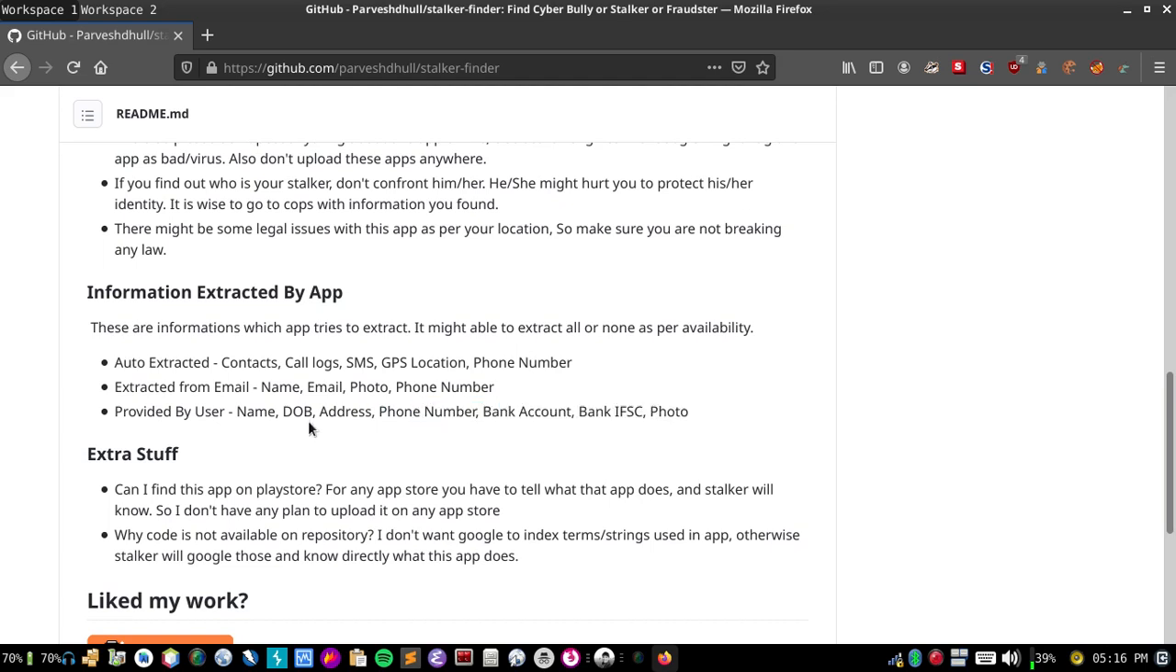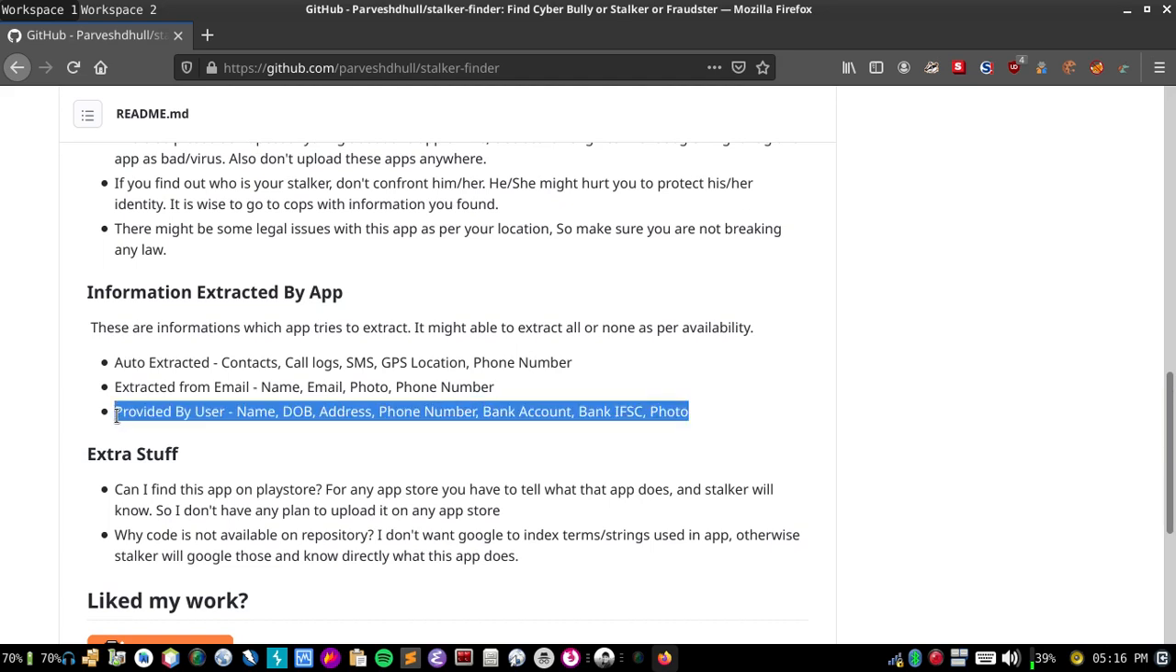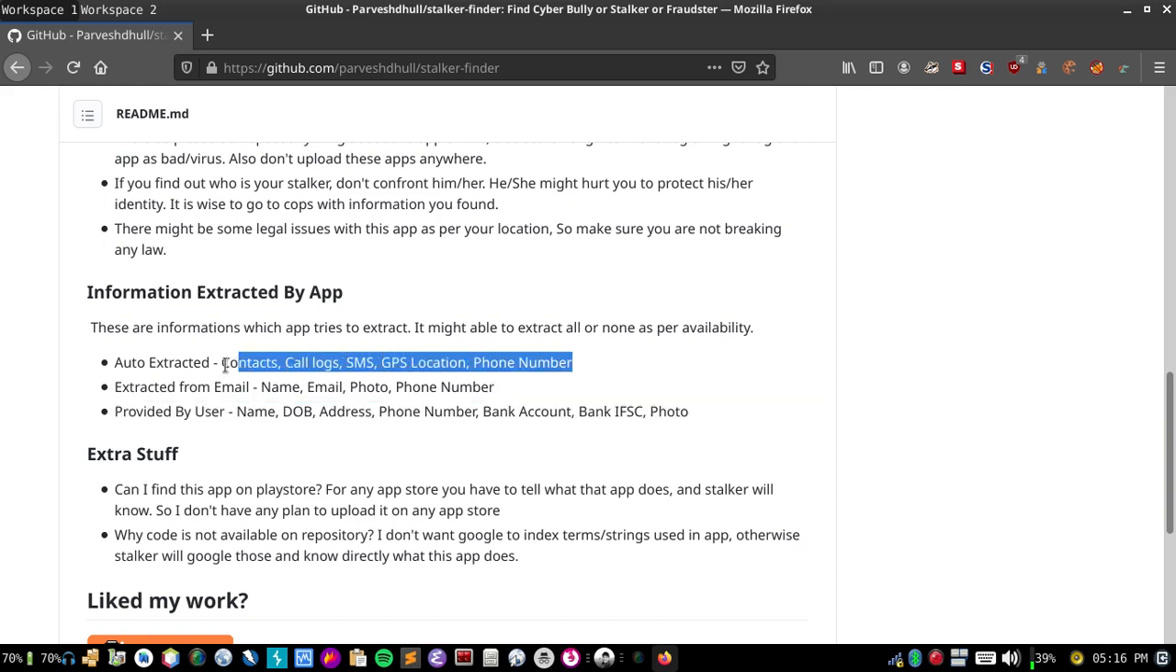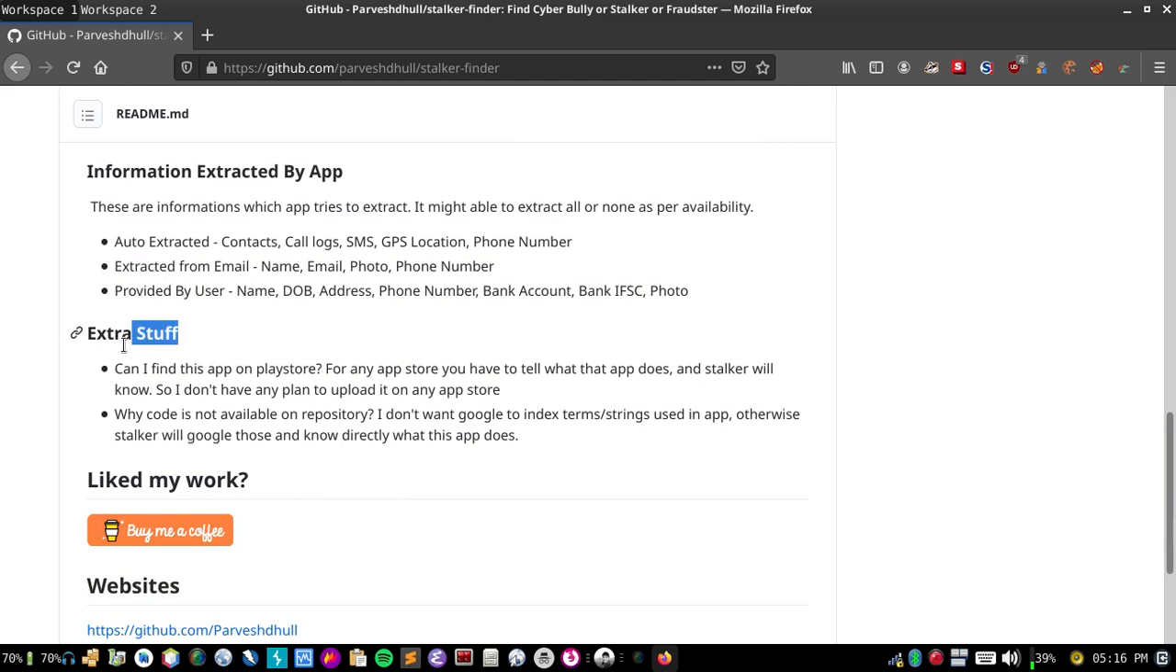These might be accurate or not, depending on what the user types, but the auto-extracted details will be very much accurate. And these are extra stuff.